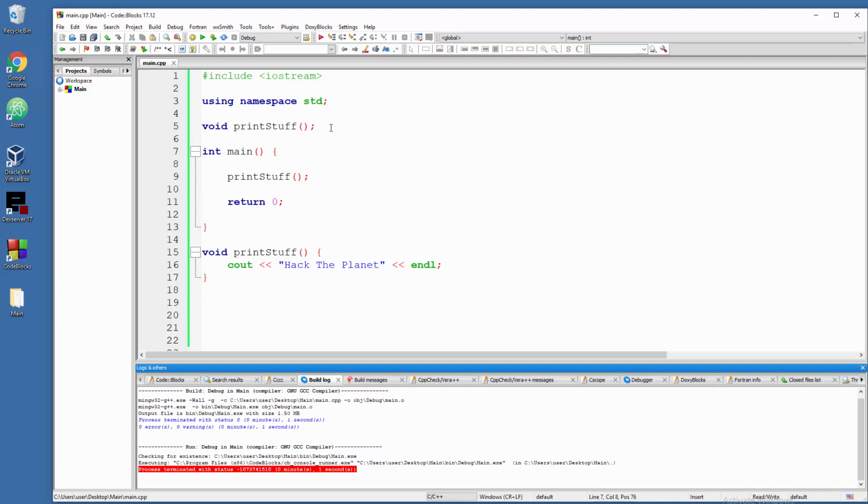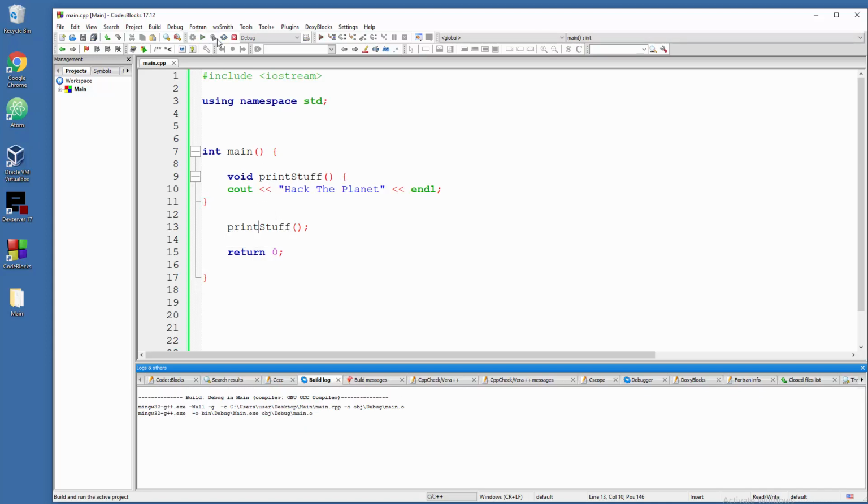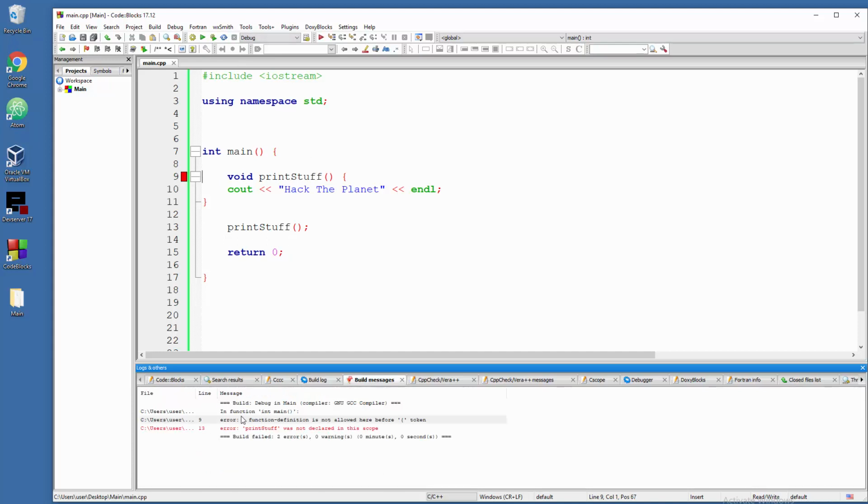So some people will say, well, what if I grab this thing and get it into the main section? Then, because this is at the top and this is at the bottom, it's kind of logical that this will run. Well, here's the thing. We have two errors right now. A function definition is not allowed here at number 9. So that's the one error. And another error, if you double click it here on position 13, is print stuff was not declared in this scope.